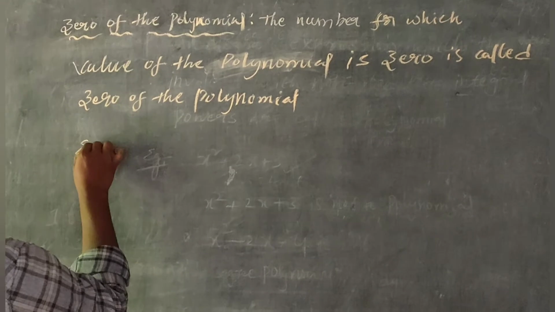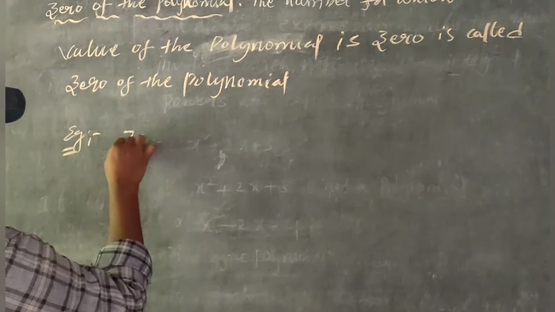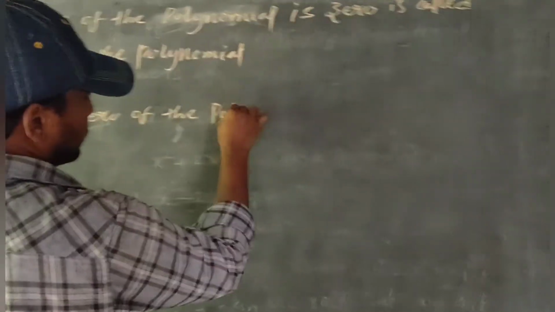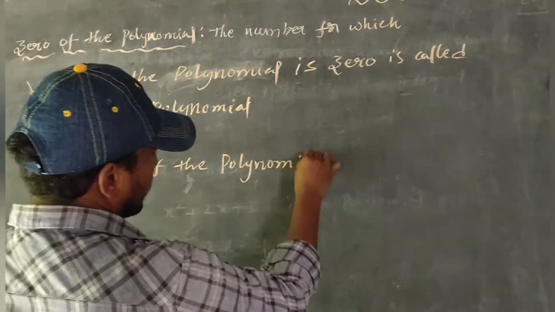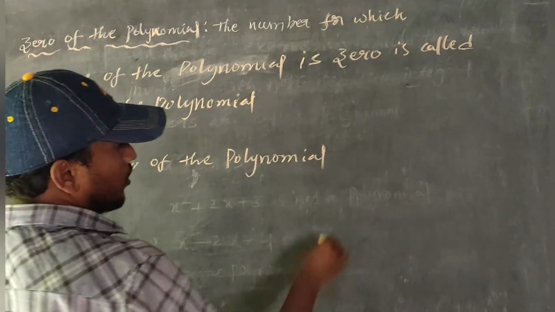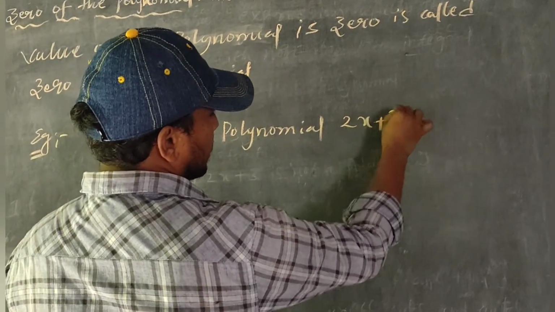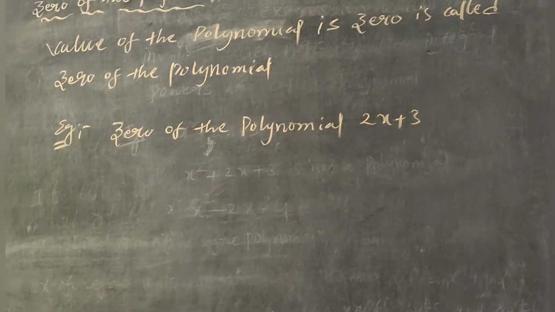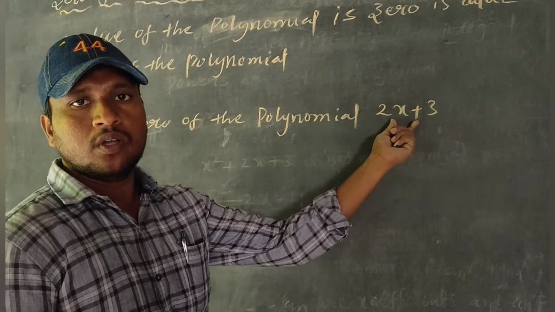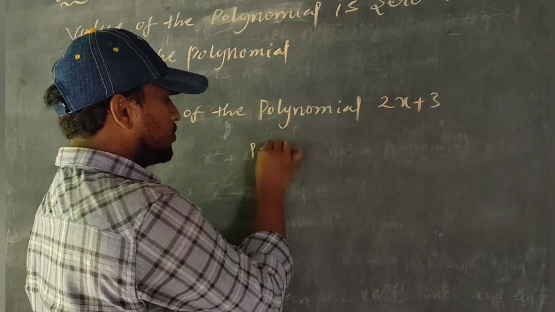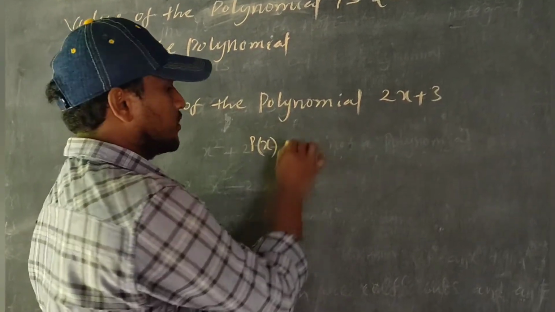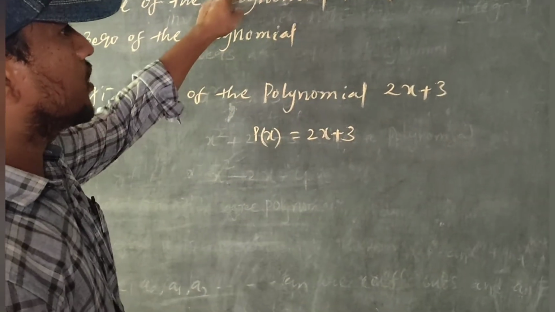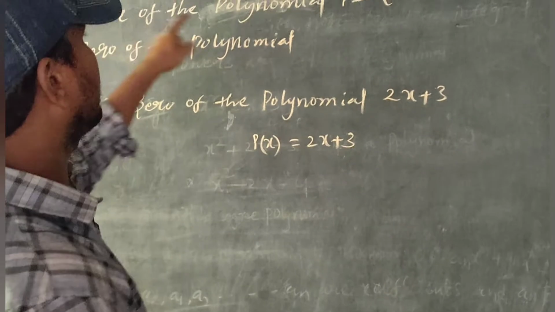For example, the zero of the polynomial 2x plus 3. Any polynomial is denoted p of x, so p of x is equal to 2x plus 3. Here, what is the zero of the polynomial? The number for which the value of the polynomial is 0.